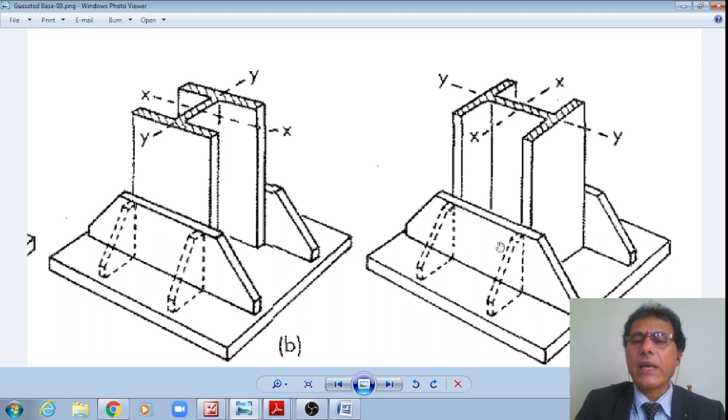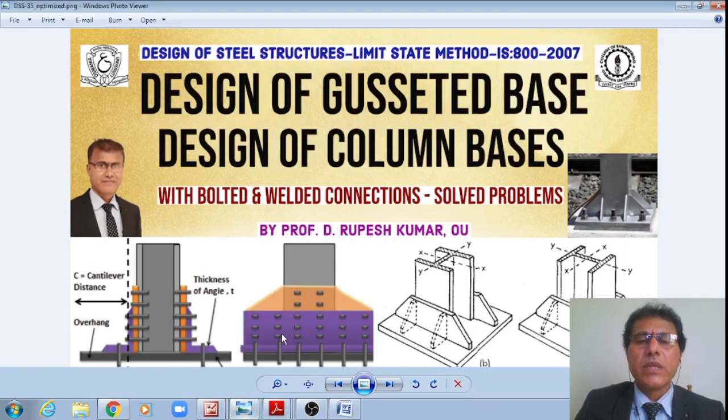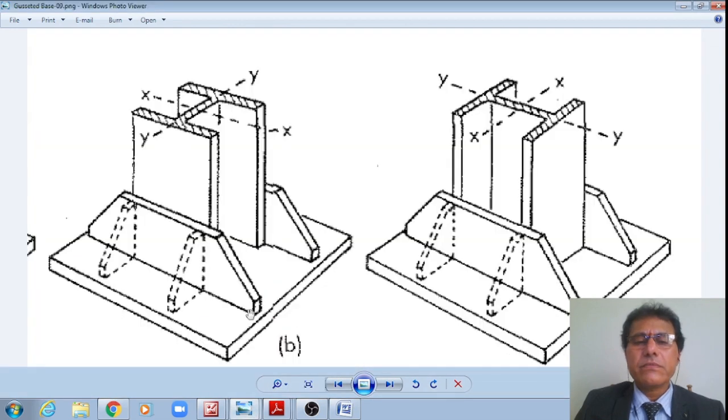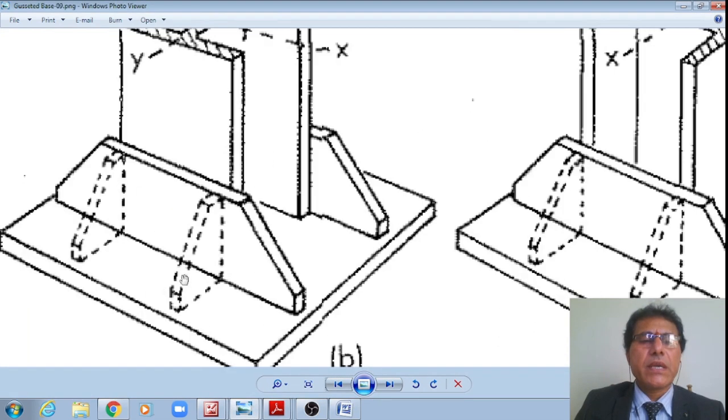Just have provided here one anchor bolt as well as one anchor bolt there, or if you don't want, you may provide 4 anchor bolts like this, as shown in this figure. Now once I do that, let me see the next bit.